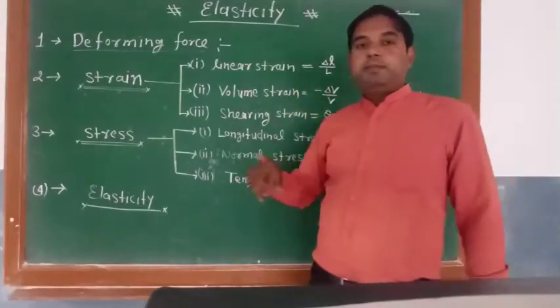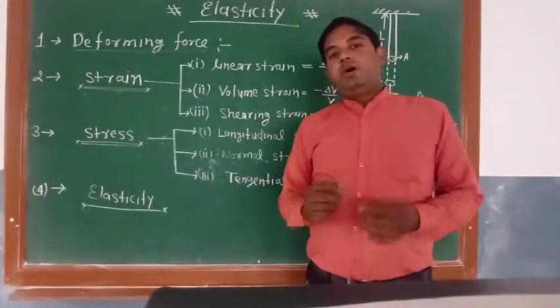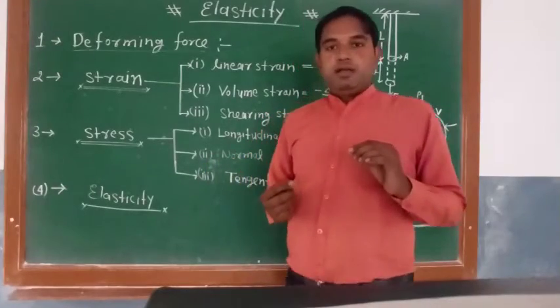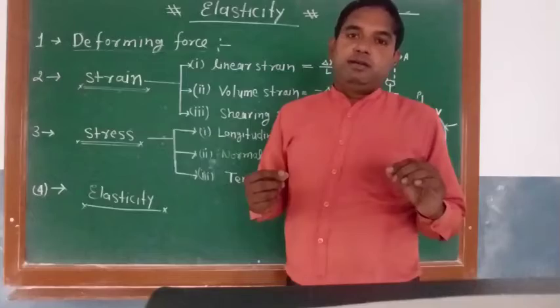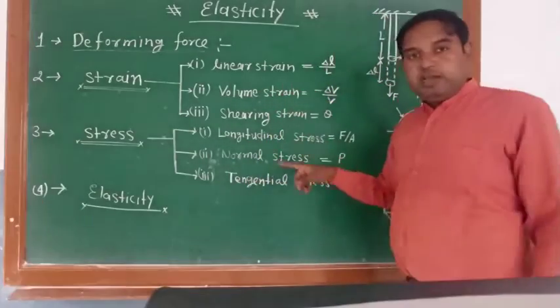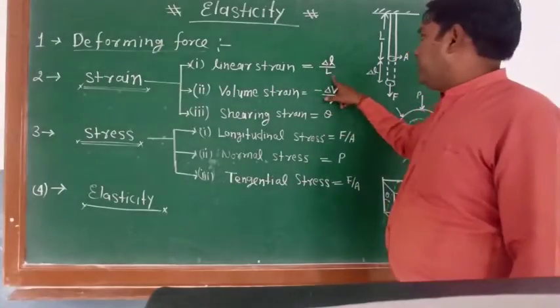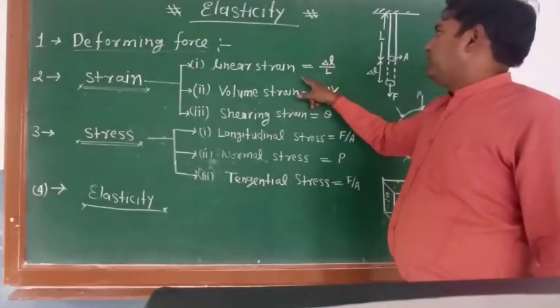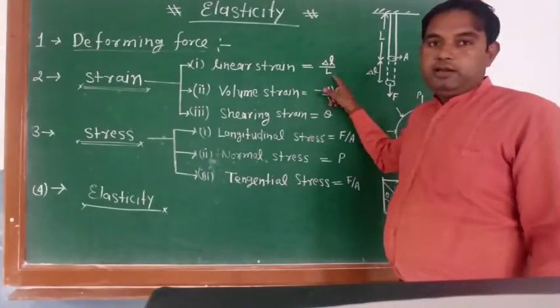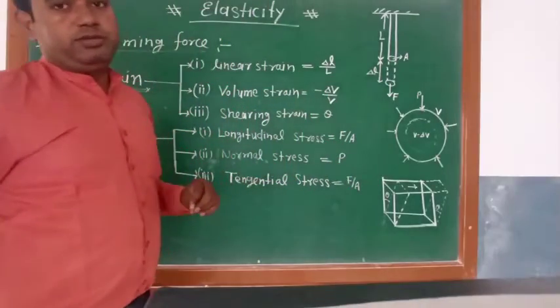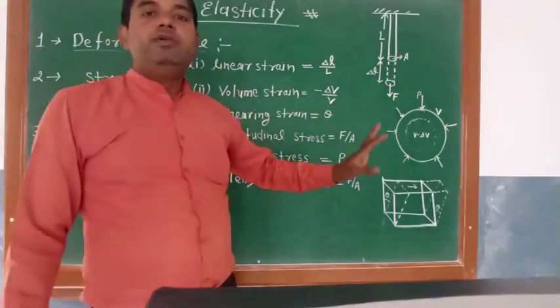Linear strain: when we apply a deforming force on a long string, the relative change in the length of the string is known as linear strain. If the initial length of the string is capital L and the increase in length is delta L, then linear strain is given as delta L upon L. In simple words, strain is always a ratio, so it has no unit.